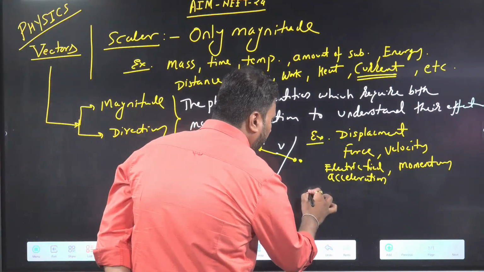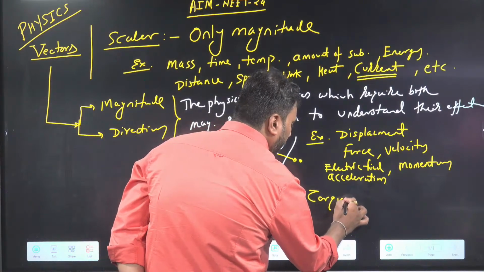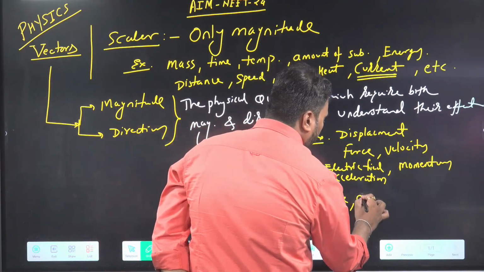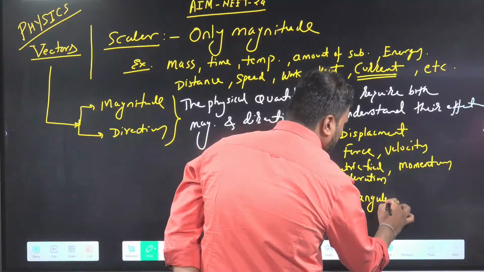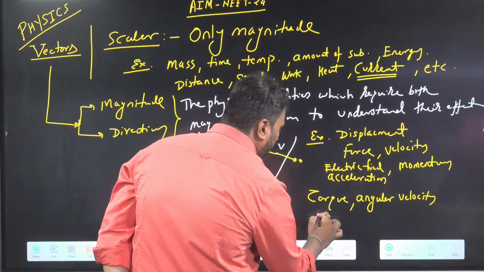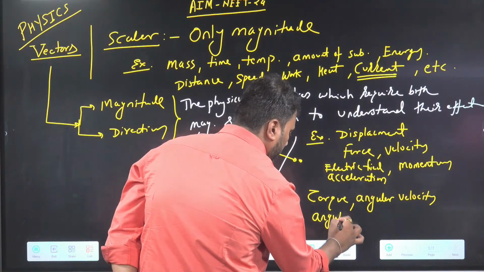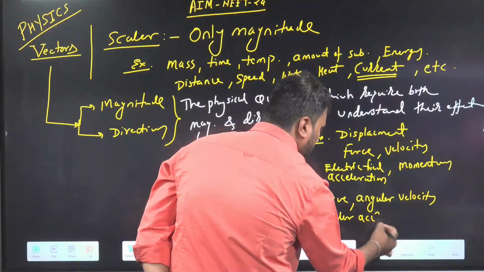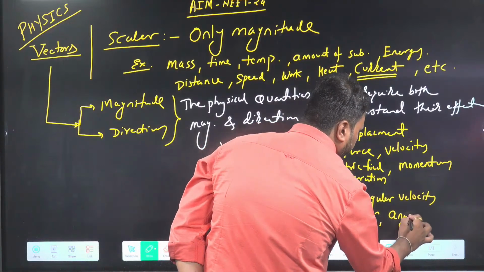Then I can give you more examples. Torque, angular velocity, angular acceleration, angular momentum.